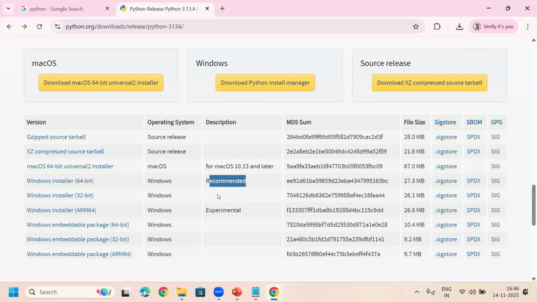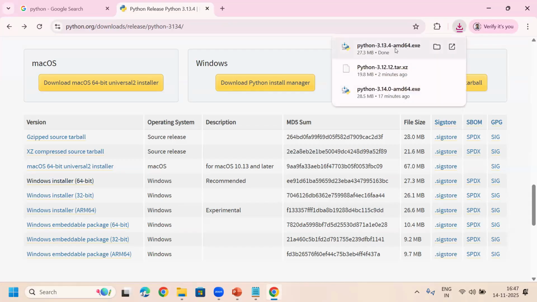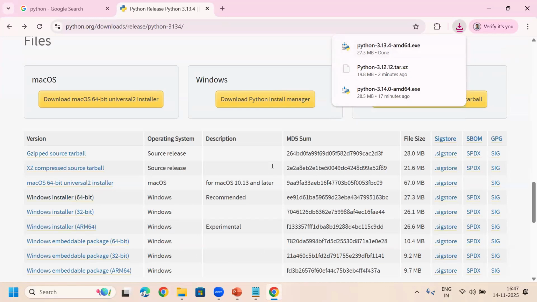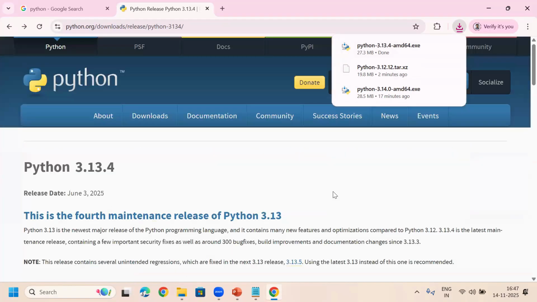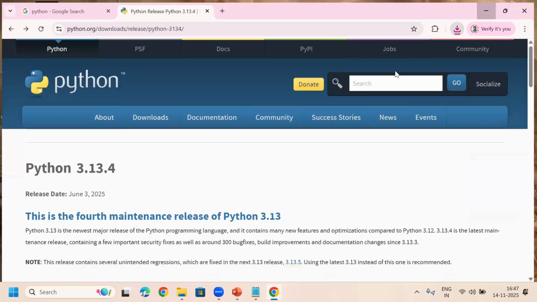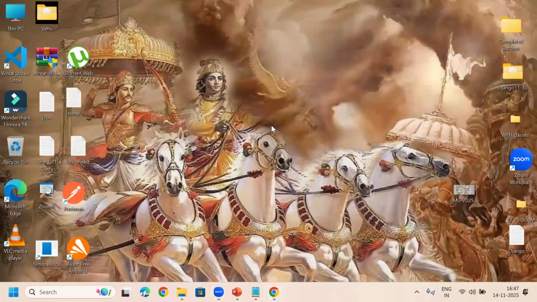If you click on this, it is going to download. See here, downloading. Download completed. 3.13.4, like this. So in that way, you can also download the previous or little bit back versions of the Python software.